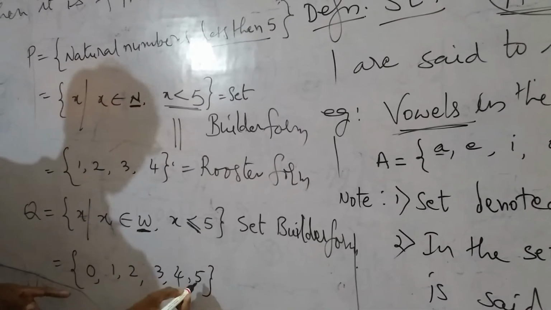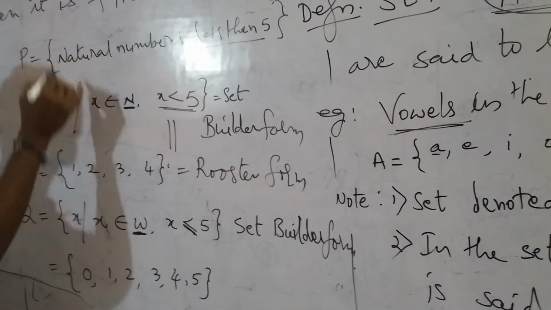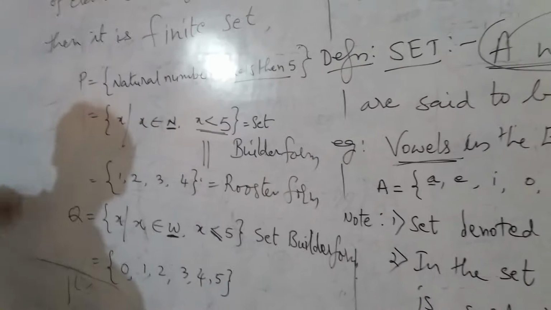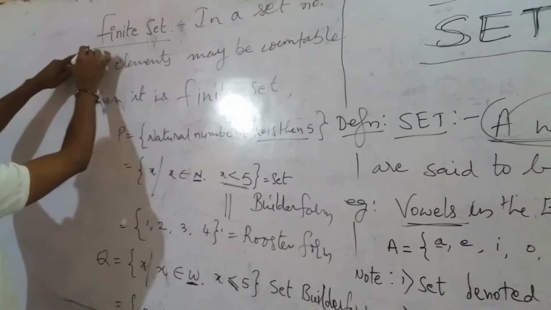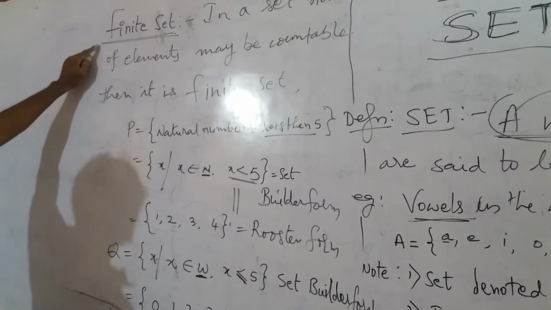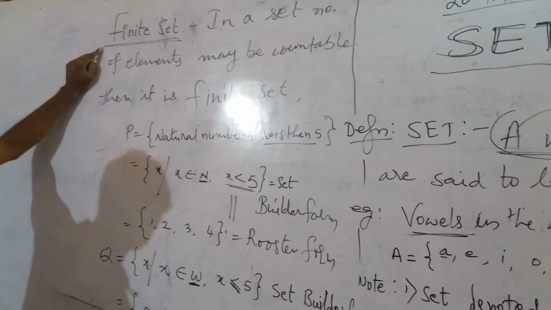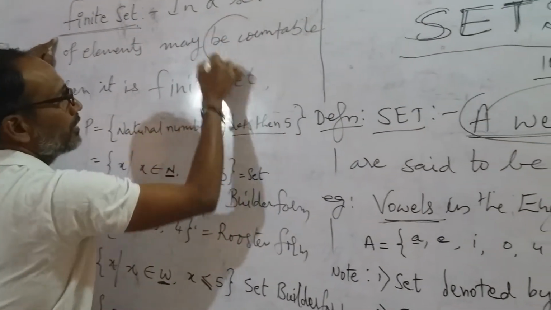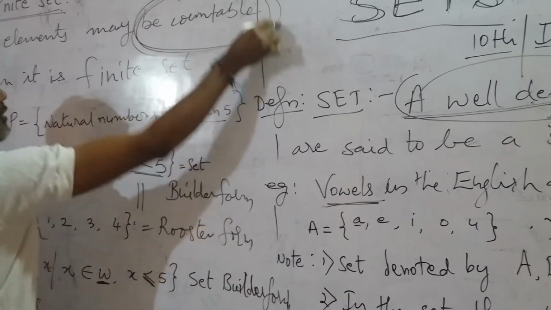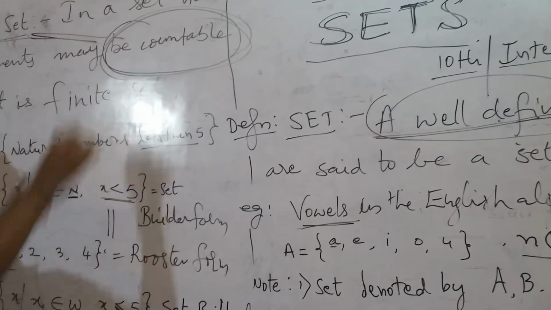Here the number of elements is closed. These types of sets are said to be finite sets. A finite set means the number of elements will be countable. If it is countable, it is said to be finite.